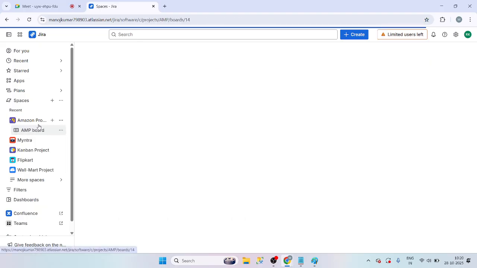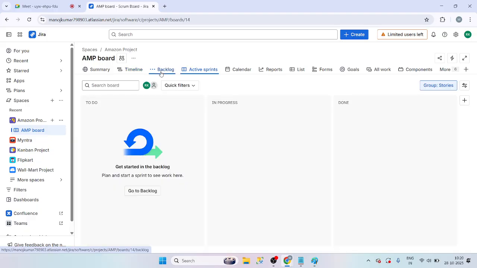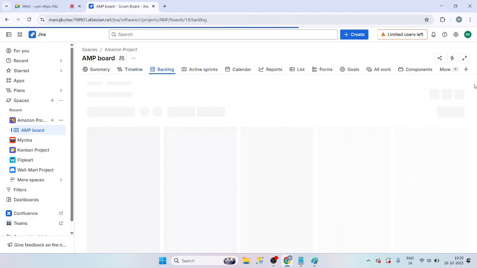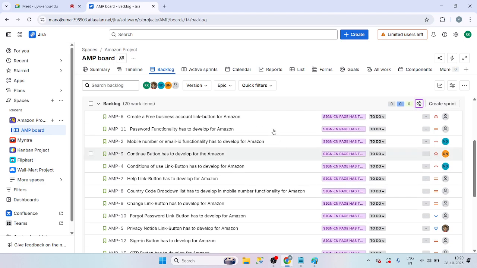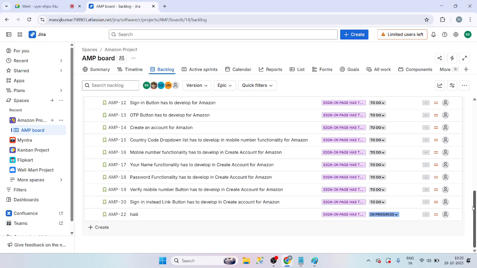There is a backlog here. I think my network is a little bit slow, guys. So this is called the backlog items, product backlog items. These are all called product backlog items, guys. Who kept the product backlog items here? The product owner. As a Scrum Master, now I am checking all these items. Now if I go to here, he wrote hi.